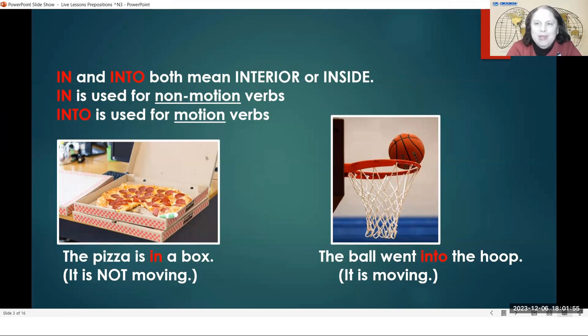The ball went into the hoop. We say into because the ball is moving. In, again, is for non-motion verbs, and into is for motion verbs. And that's true most of the time. There are maybe a few times that we would say in for something that's moving, but into is for motion verbs. And in is usually for non-motion, for not moving. So let's look at these examples again. The pizza is in the box, in, because it's not moving. The ball went into the hoop, into because it is moving.